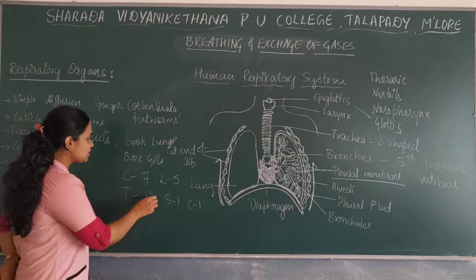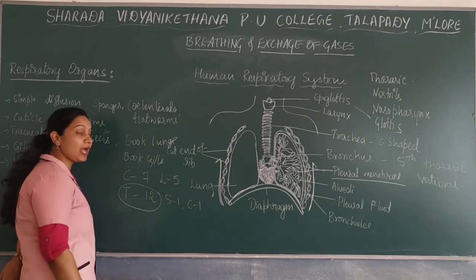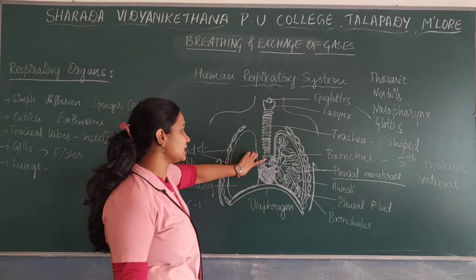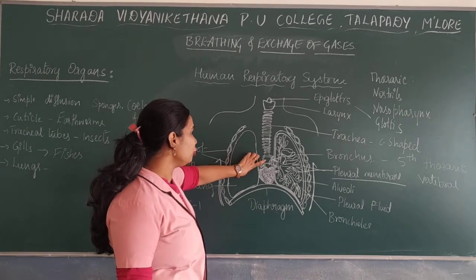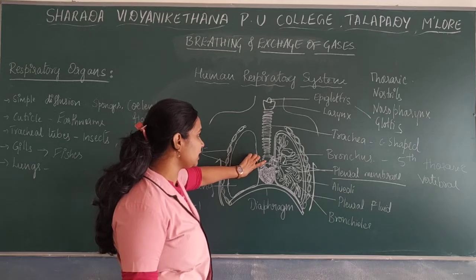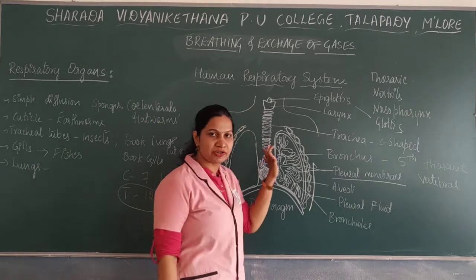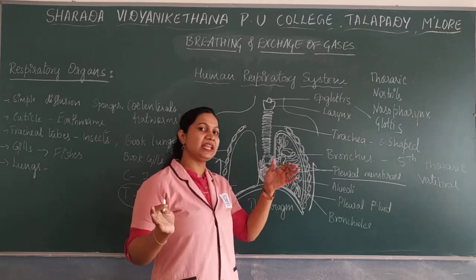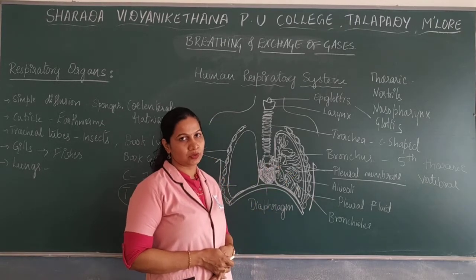So around the 5th thoracic vertebra, the trachea divides into the left and right bronchus.